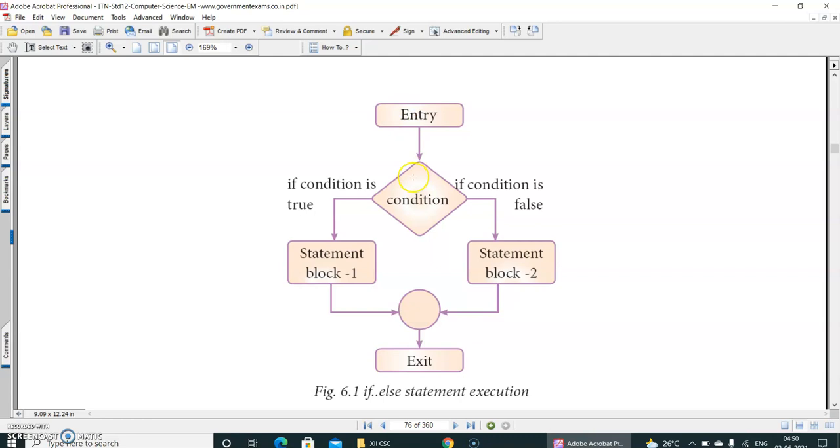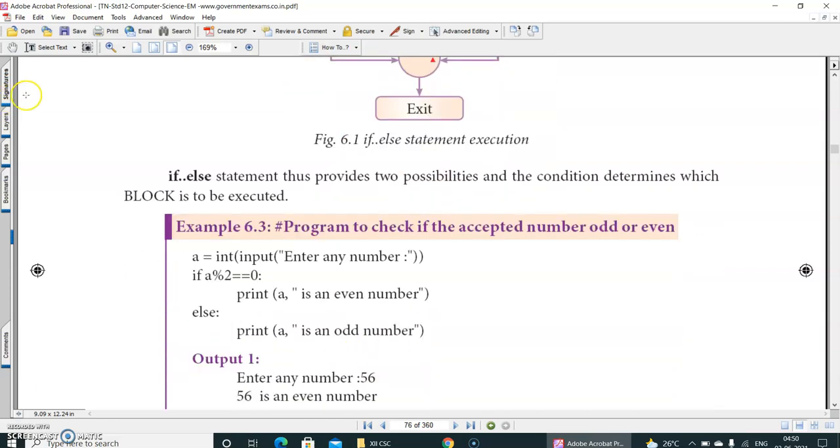Now, this is the flowchart. Entry: the control enters and it will check for the condition. If the condition is true, it will execute block 1. If the condition is false, it will execute block 2. Finally, it will end the program. Is it clear? The if-else statement thus provides two possibilities, and the condition determines which block is to be executed.